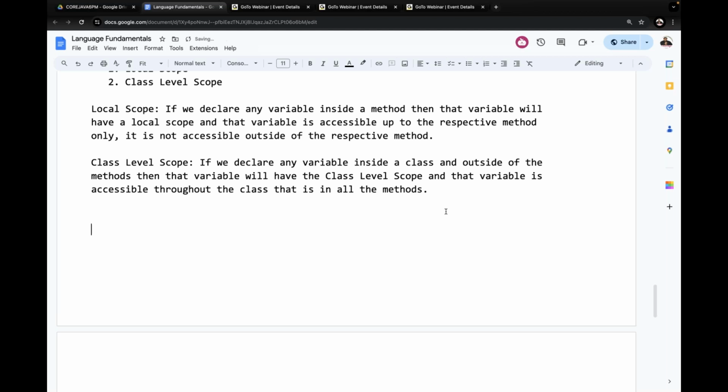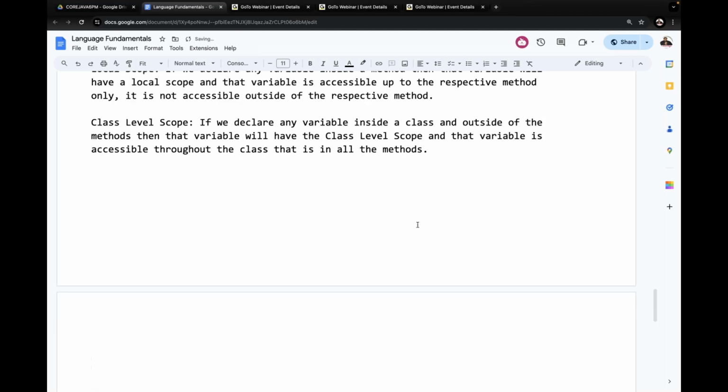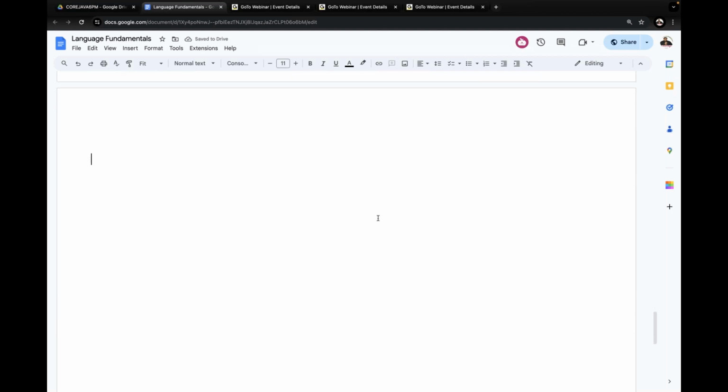Again I'm telling you, in Java there is no terminology like global scope or global variables. Only class level variable, class level scope. That term is totally different. Still, if you are getting confused, I'll give the clarification. If we declare any variable inside a method, it is a local variable. If we declare any variable inside a class outside of the method, it is a class level variable. If we declare any variable outside of the class, what is that? Global variable.